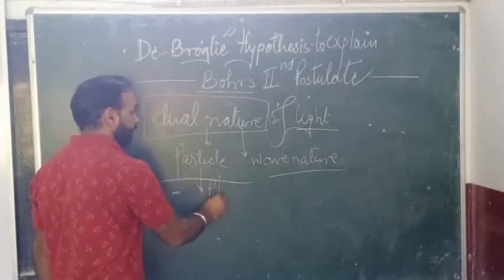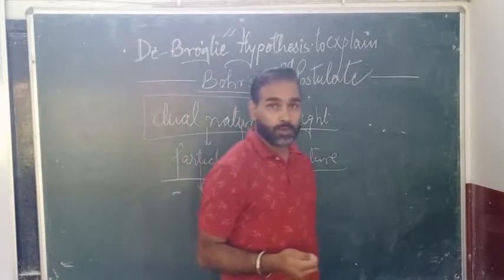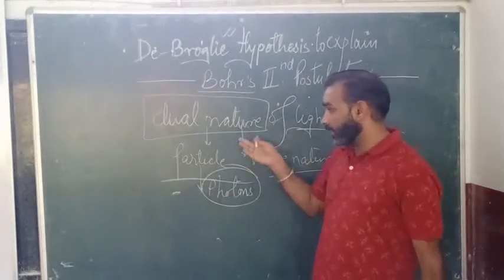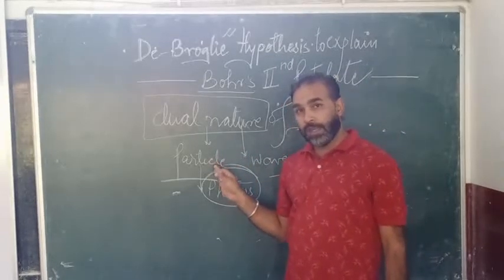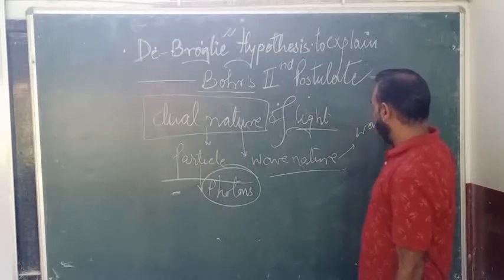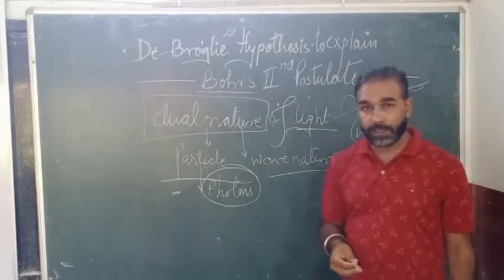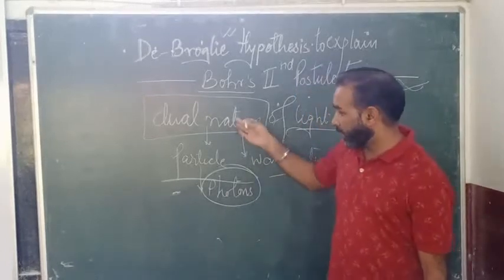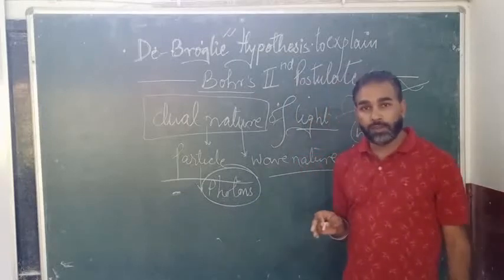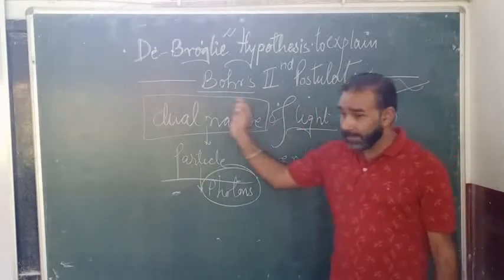Particle nature means it has photons in it; light is a bundle of photons. Wave nature means propagation of light is in the form of electromagnetic waves, we know that. And it has a particle nature also because it contains a particle known as photon with an energy equal to hf.